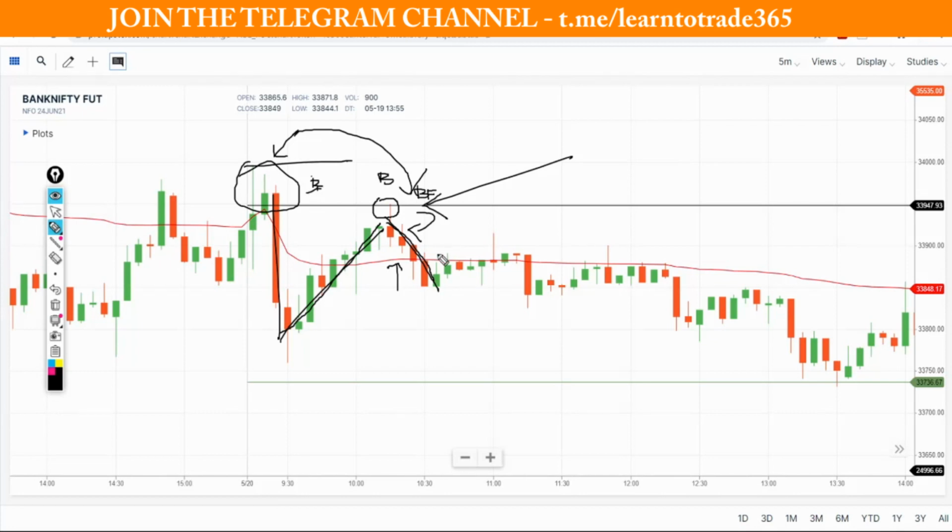Okay. Now look at this, one rejection coming here again. Price is trying to cross VWAP, again price is rejecting, again price is trying to cross VWAP, again rejecting. Look at the shift in the zone. I'm not telling just because we are getting this pivot rejection we need to plan a short side, but look at the shift in location.